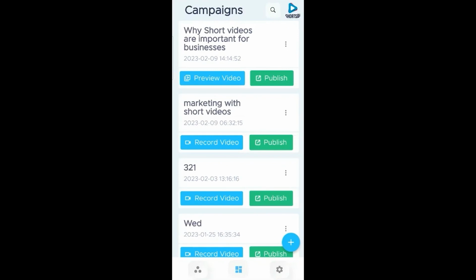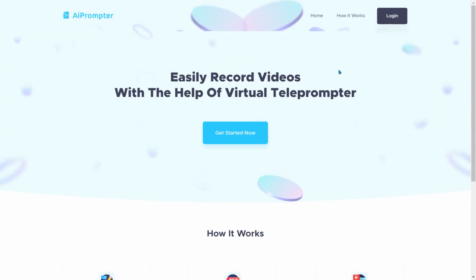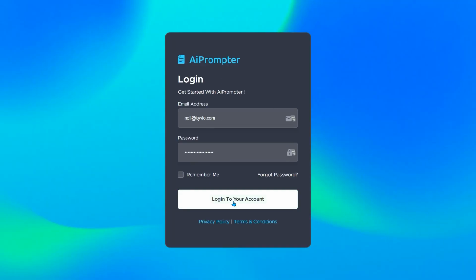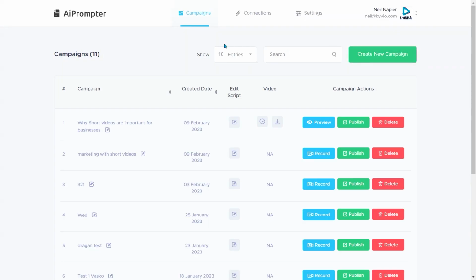Now, this can be completely done on the website as well, using your webcam. Here I am on the website for ShortsAI. The app is called AI Prompter. And click in here to log in with the credentials that you receive after you make your purchase. Once you've logged in, you'll see here's the video that we just created on my phone. I come in here and preview it.